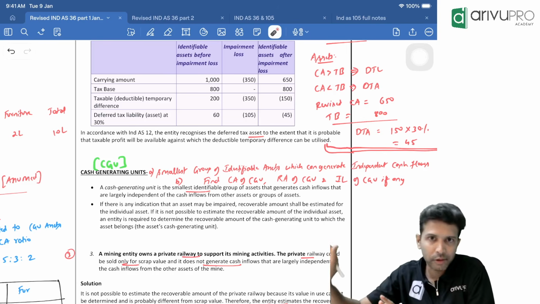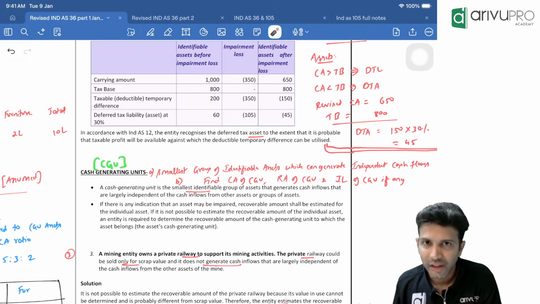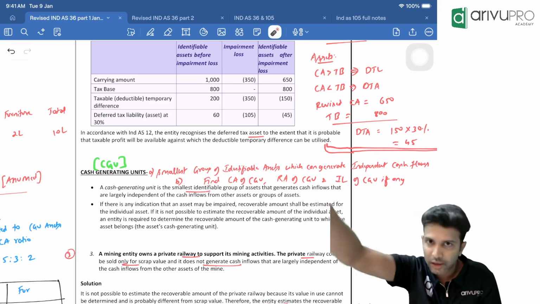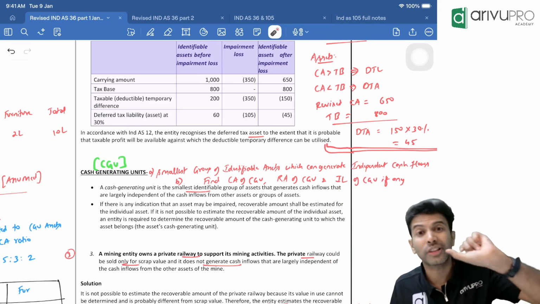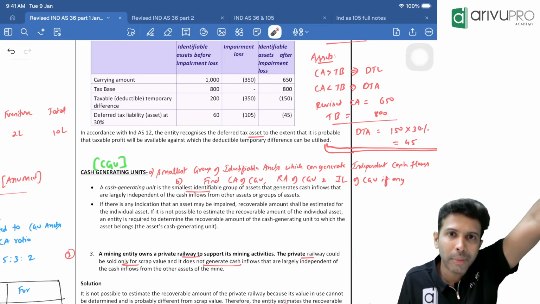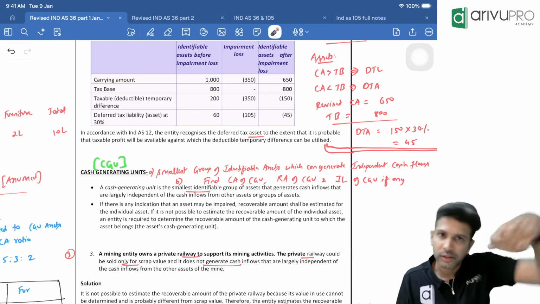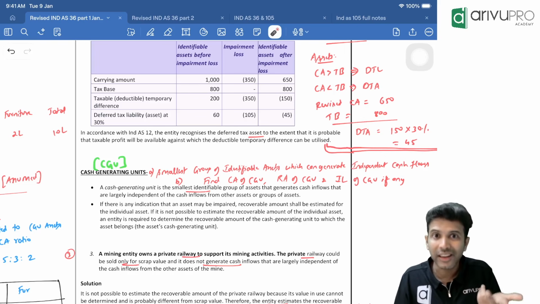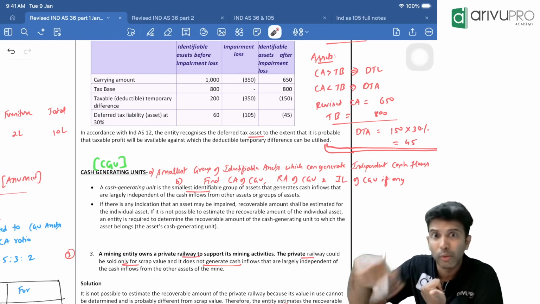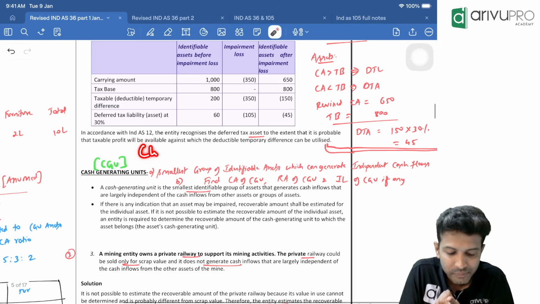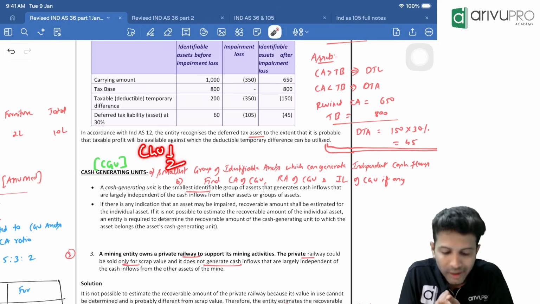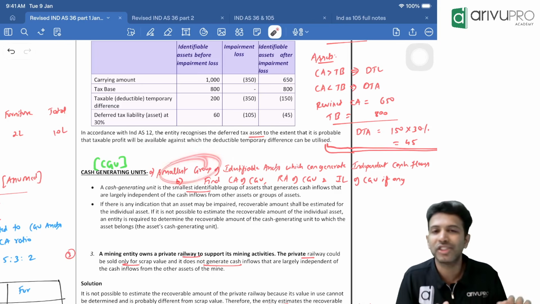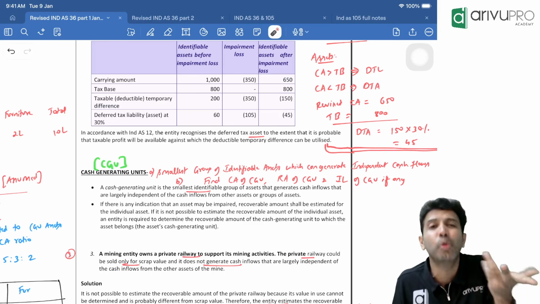Malleshwaram assets are enough for us to generate benefits. Using Malleshwaram assets, Malleshwaram sofa, etc., we can conduct coaching and get benefits. So that becomes one group. Whatever assets we have in Koramangala, that group of assets is generating independent benefits. So they become one. That means in my example, the Malleshwaram group of assets becomes CGU1, and the Koramangala branch assets become CGU2. Because that's what a CGU means: not an individual asset, but a group level.